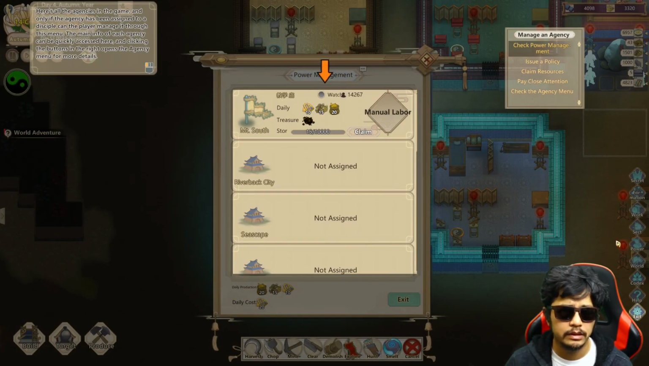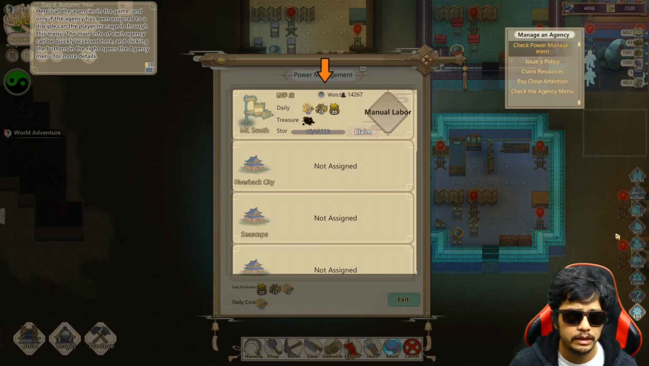Here's all the agencies in the game, and only if an agency has been assigned to a disciple can the player manage it through this menu. The main info for each agency can be quickly accessed here, and clicking the buttons on the right opens the agency menu for more detail.